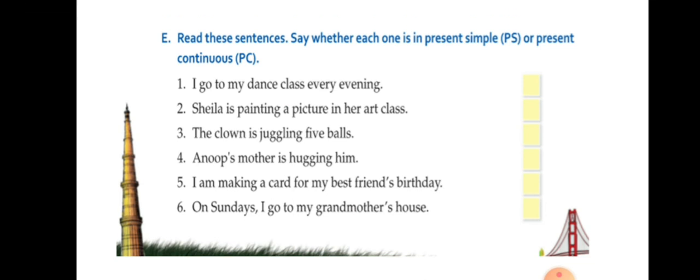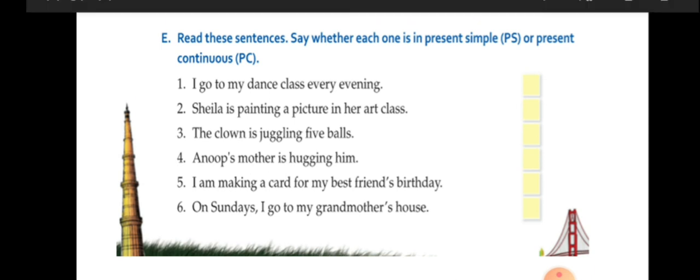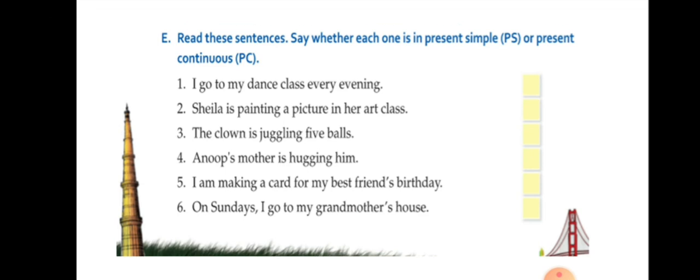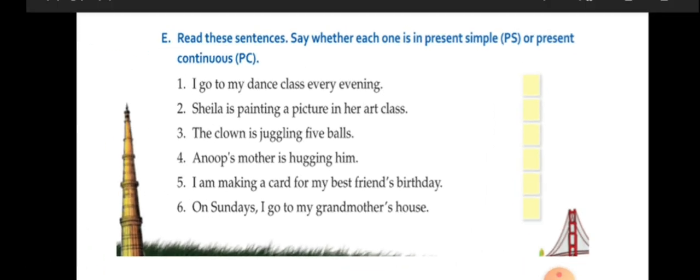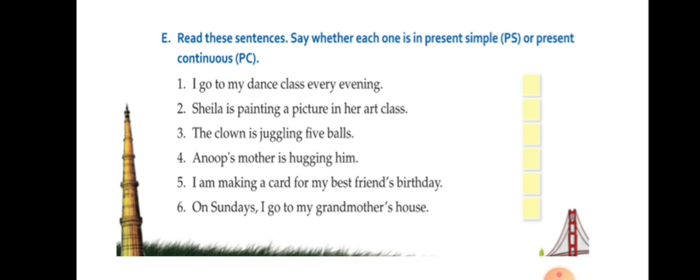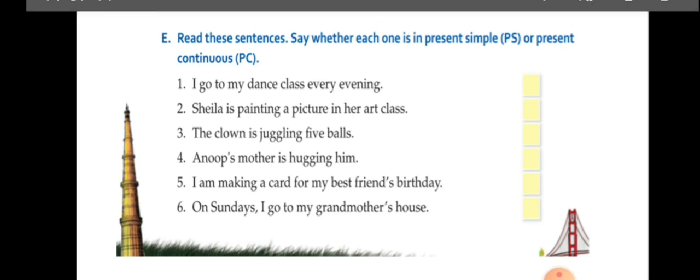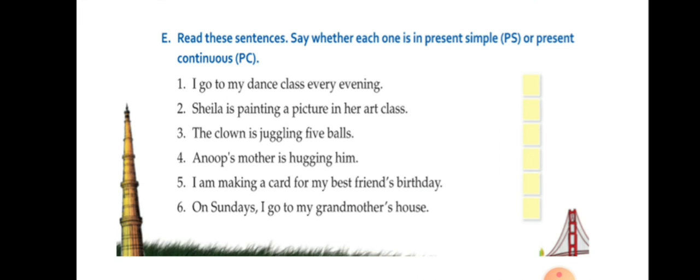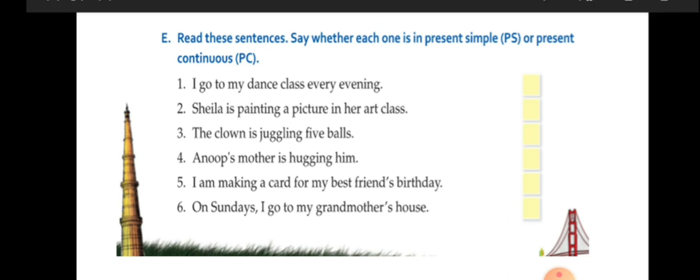Second one, Sheila is painting a picture in her art class. So here again see, painting is there, so it will be present continuous tense. The clown is juggling 5 balls. Again this is ing form, so it is a continuous tense. Anoop's mother is hugging him. Again here ing, so it is continuous tense.